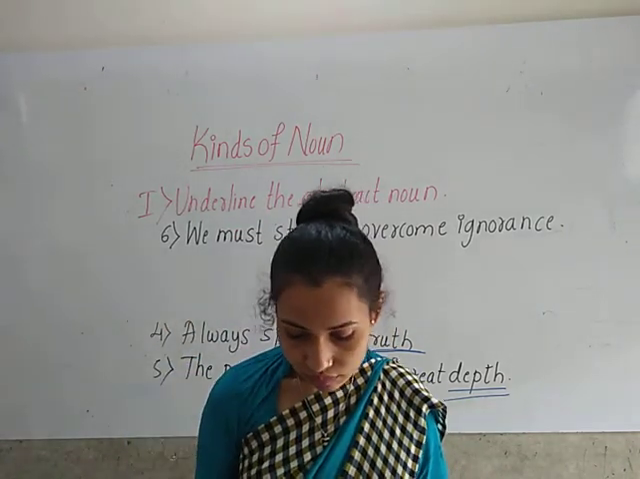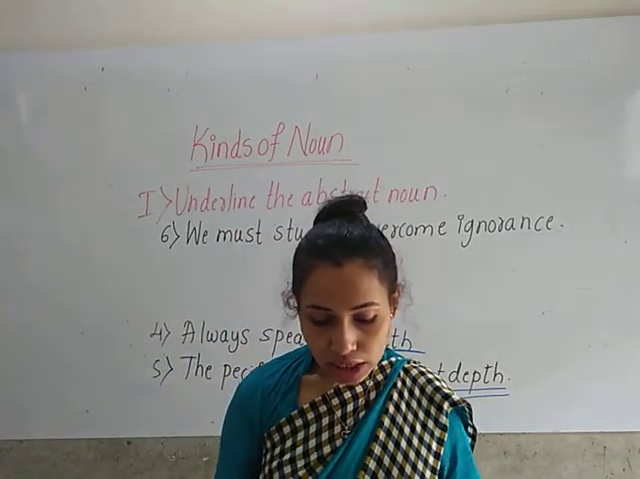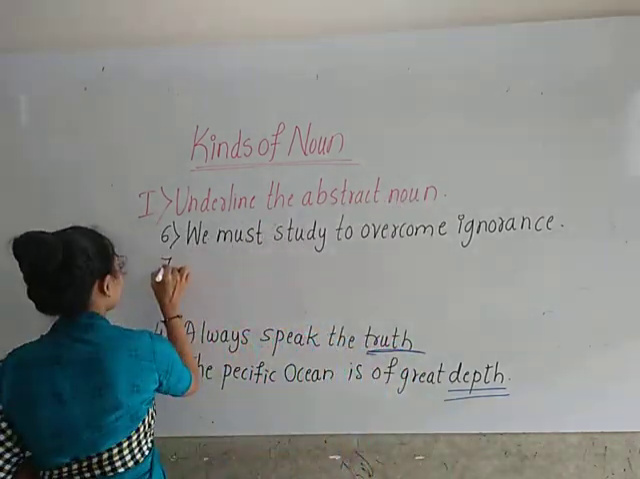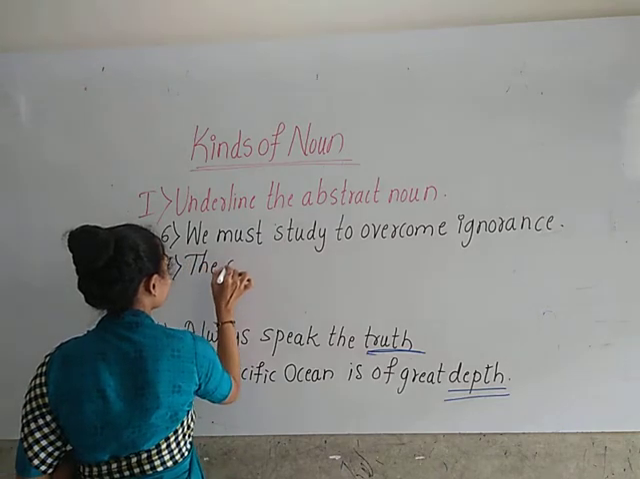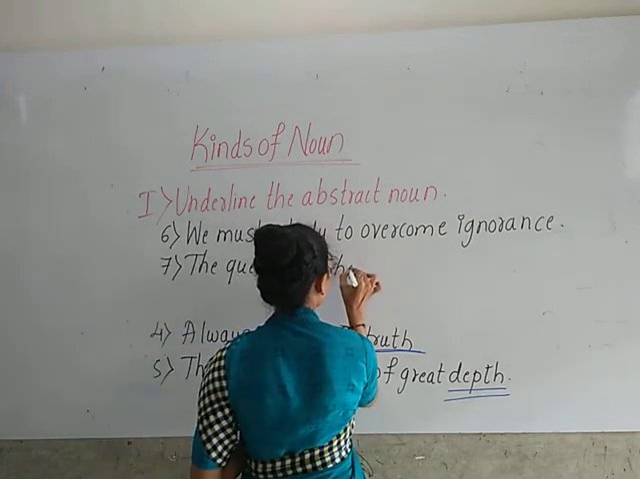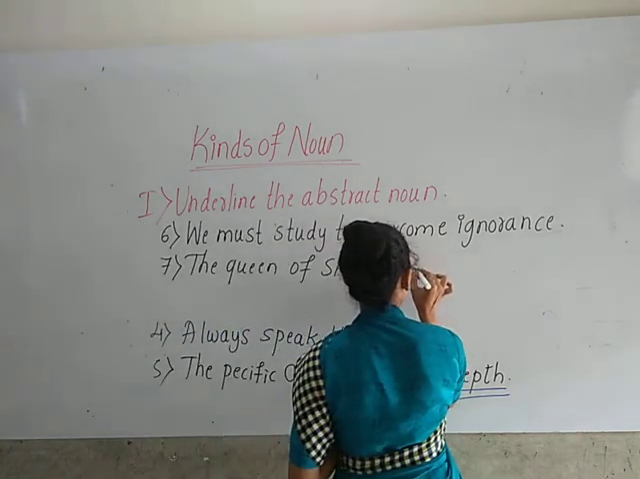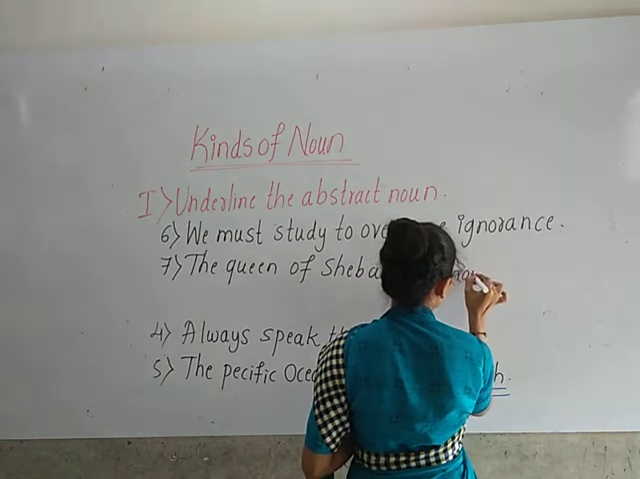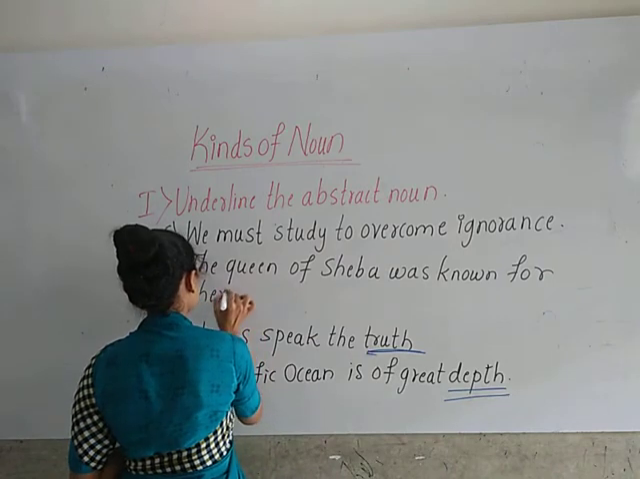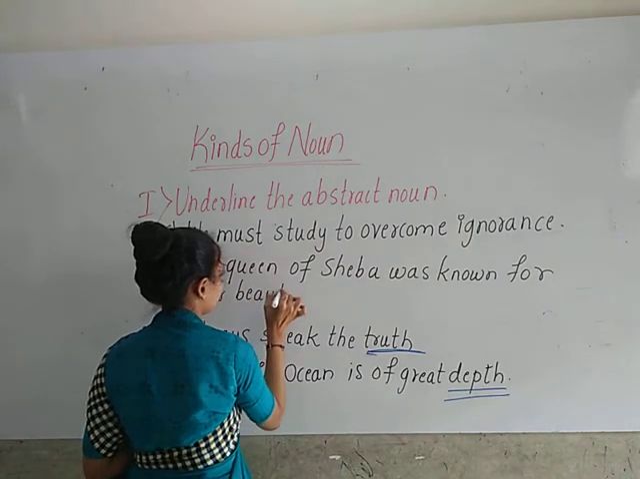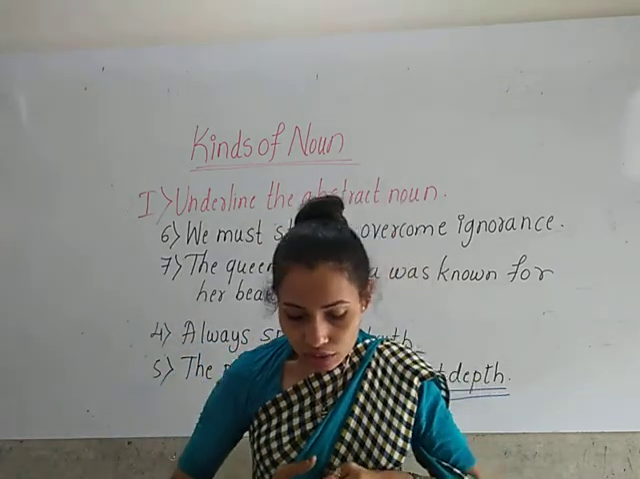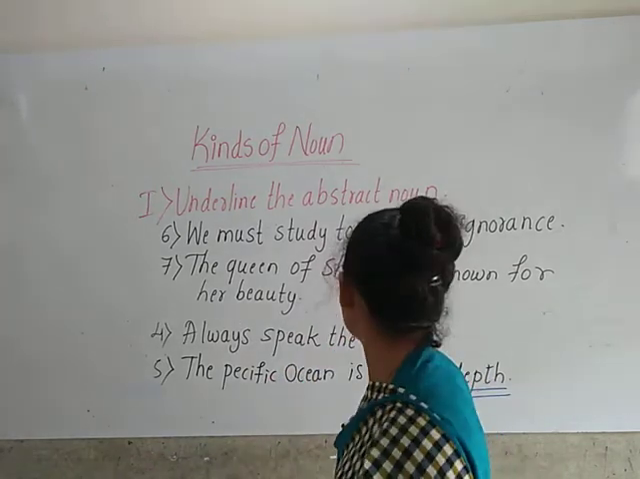Seventh one. The Queen of Sheba was famous for her beauty. The Queen of Sheba was known for her beauty. The Queen of Sheba was famous for her beauty.